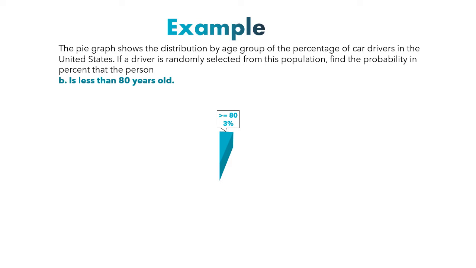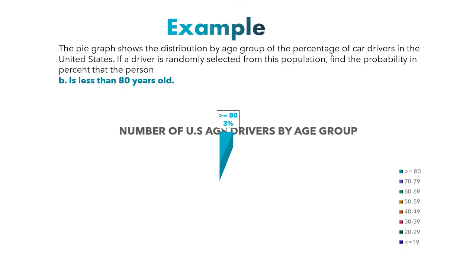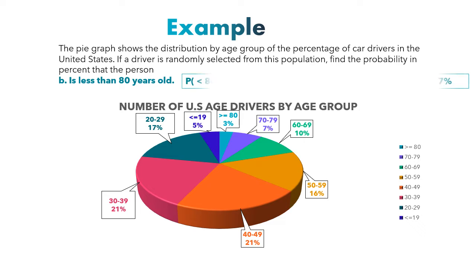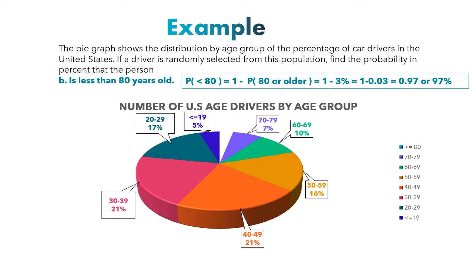Now we need to know, if we select a person at random, what's the probability that this person is less than 80 years old? We have the percentage of the age group who is 80 or greater as 3%. So now, instead of adding the other sectors, it's much easier to subtract the 3% from 1 if I want the probability that a person selected at random has an age less than 80. So that's 1 minus the probability of 80 or older, and that's 97%.